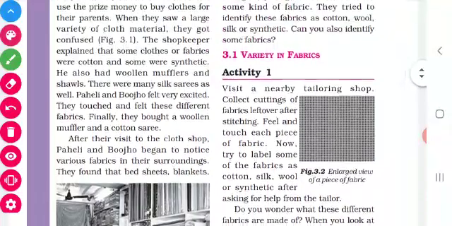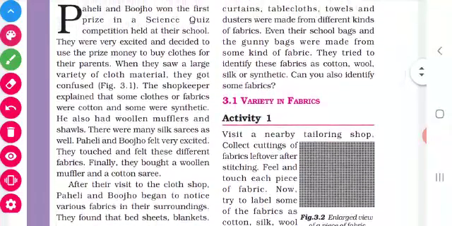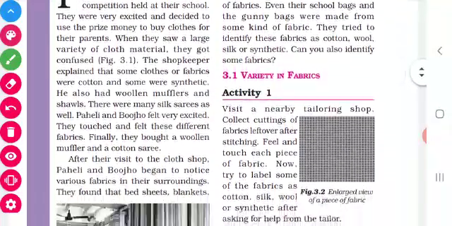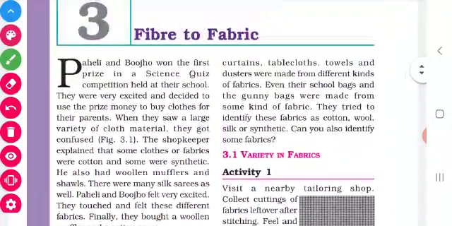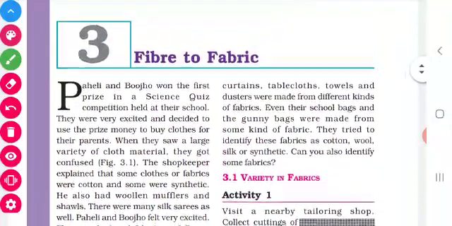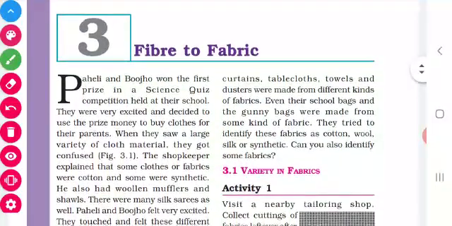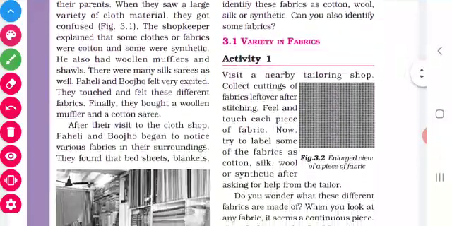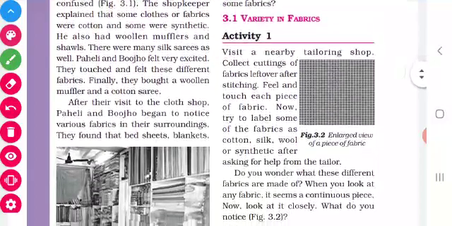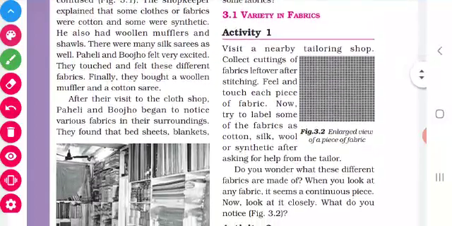Okay children, we know that we use fabrics in different types, that is sarees, blankets, shirts, curtains, towels, dusters. So we use fabrics in different kinds, isn't it? Yes. Okay children, now let us come to the 3.1 topic.